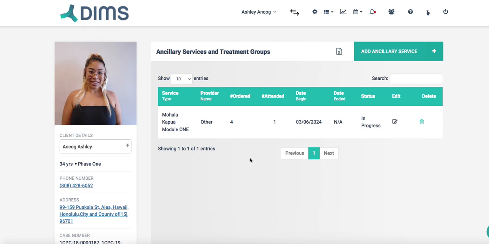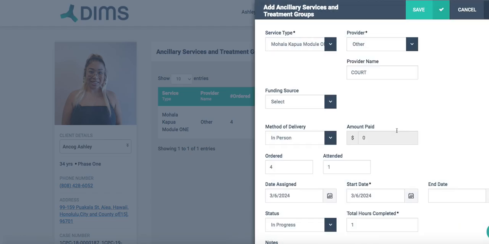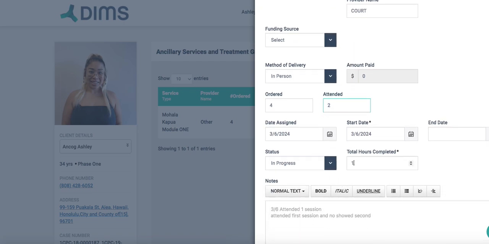Okay, now let's jump ahead to the 13th. Okay, now we're going to come in and we're going to hit edit. And now you've ordered that 4, but now she has attended 2. Okay, and now she's completed 2 hours. So we're going to go down here and we're going to say on 3/13 she attended 2 sessions. Okay, so you're going to continue to do this.